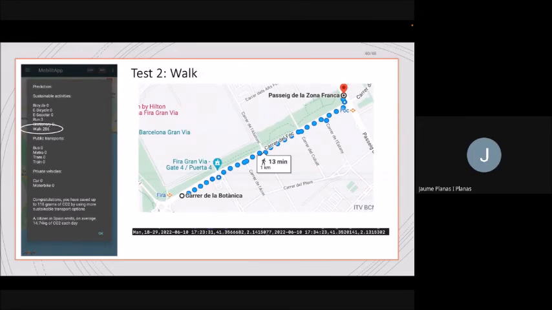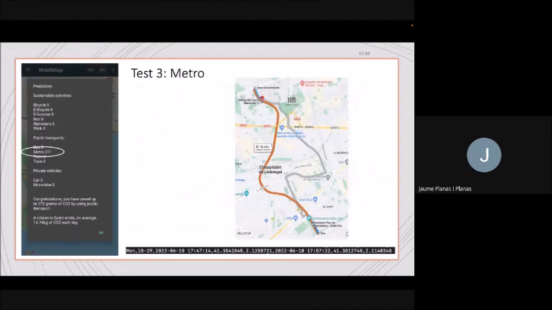But moving forward, we said, okay, now let's walk and see how it does. And you can see that the activity was correctly classified once again as walk, with just a very small number of samples misclassified as run. But looking at the capture in the server, we see that the origin and destination coordinates are now no longer the same. And in this map, you can see the actual coordinates that were registered and how they almost exactly match the route that was made, because the destination was this metro station of Fira, so there's a very small margin of error.